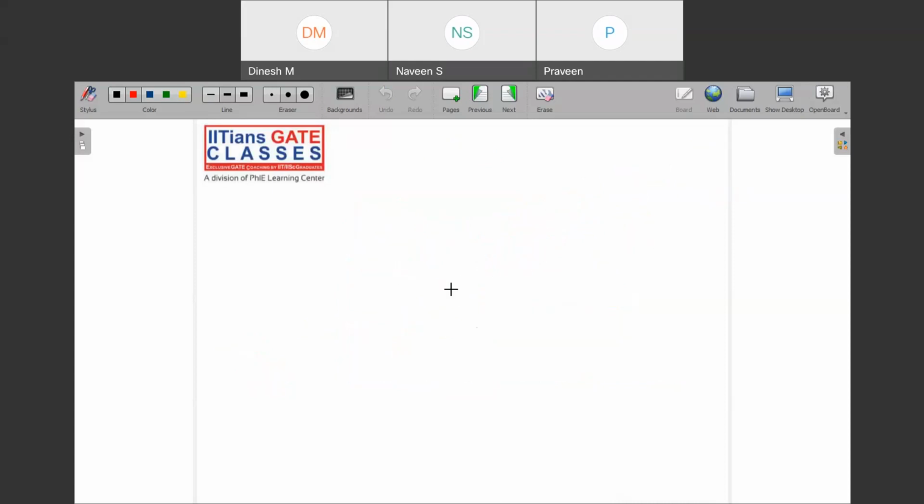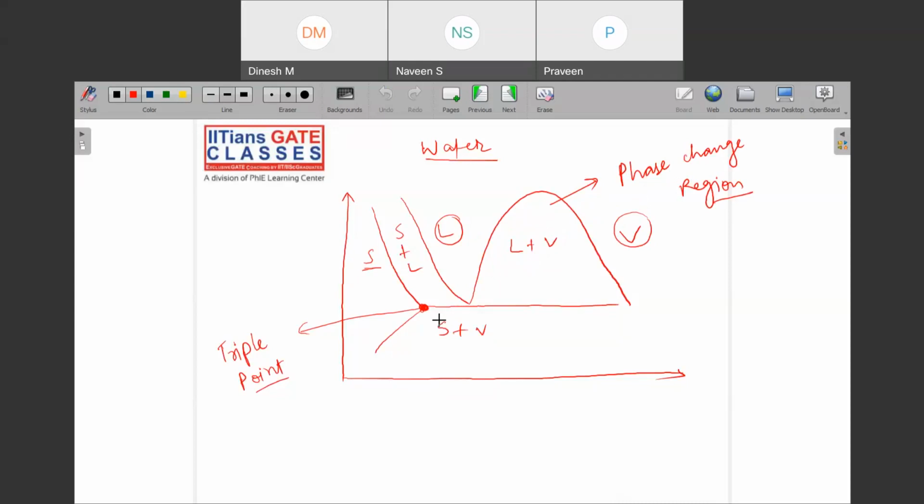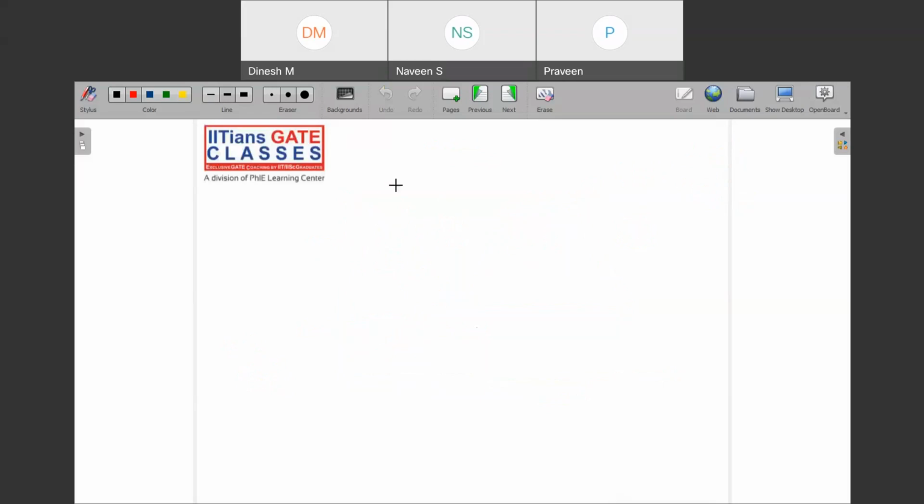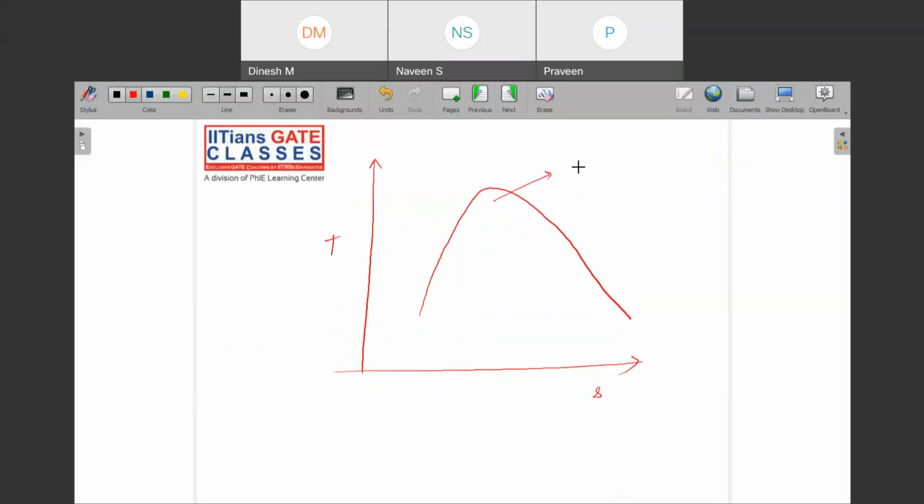Now, when I drew this, it was drawn on what scale? This is drawn on the TS scale. Now, if I draw the same curve only for the liquid and vapor region, I would eliminate the solid parts. So this is your dome. This is your temperature axis and this is your entropy axis. So this is your phase change region, also called the wet region.